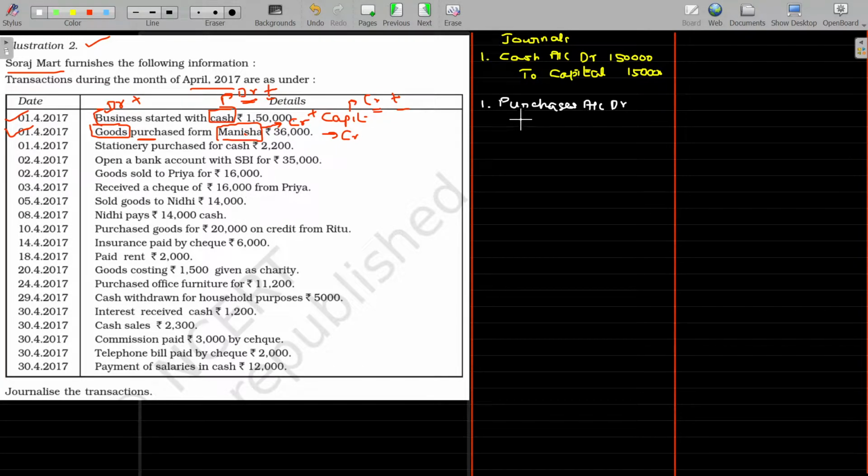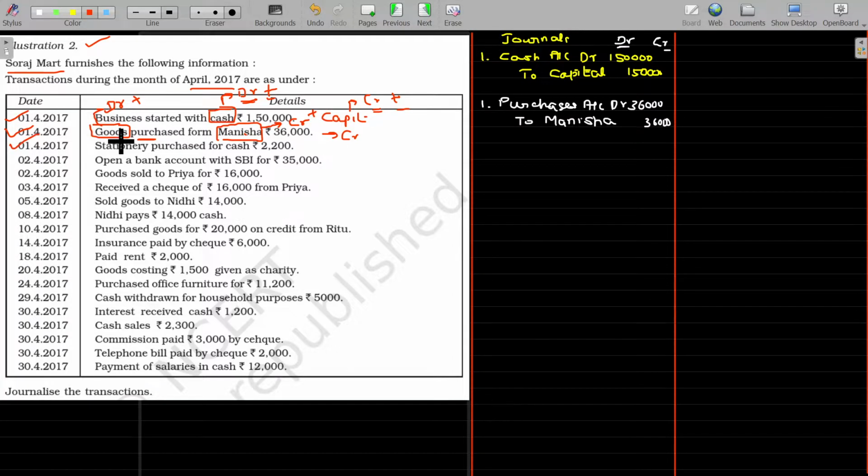Purchases account debit to Manisha. This value being 36,000. Debit and credit. This is the inner column, this is the outer column, first column and second column. To save the space, I have done it this way.